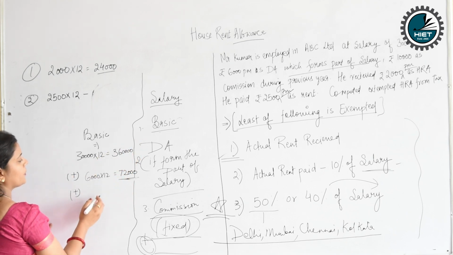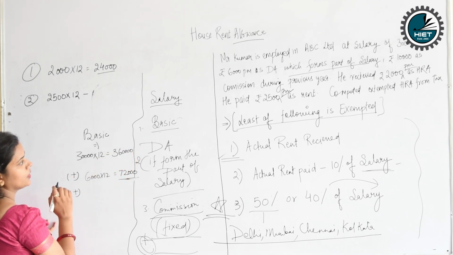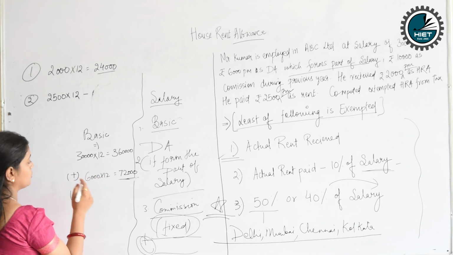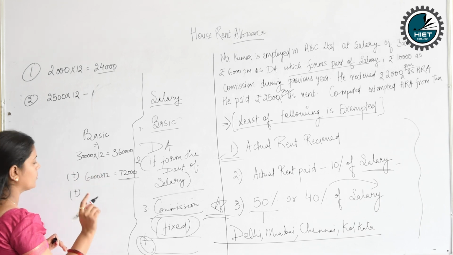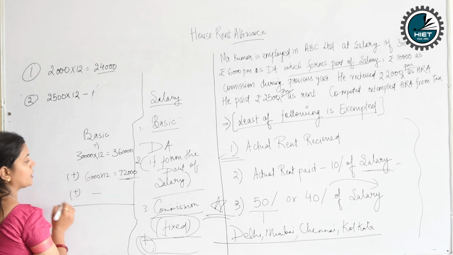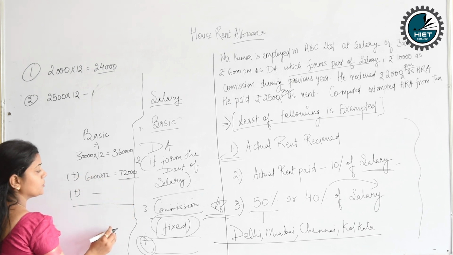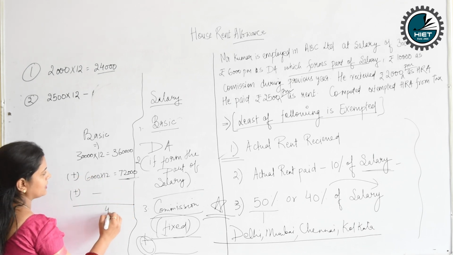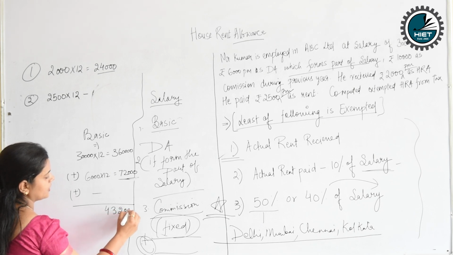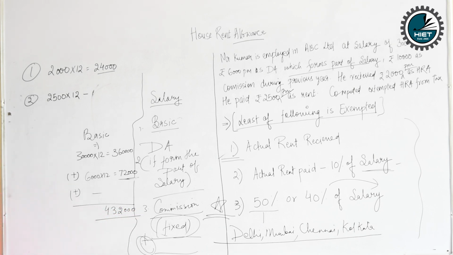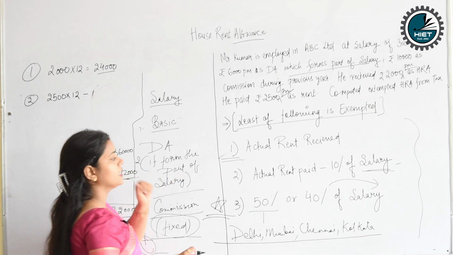Okay, so the question is, shall we consider the commission or not? No, we will not consider the commission because it is not part of a fixed commission. So now we'll calculate the salary, which we consider here as 4,32,000. So 4,32,000 will be considered as the part of the salary which we should take to calculate.